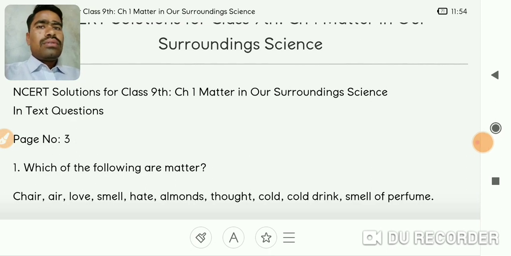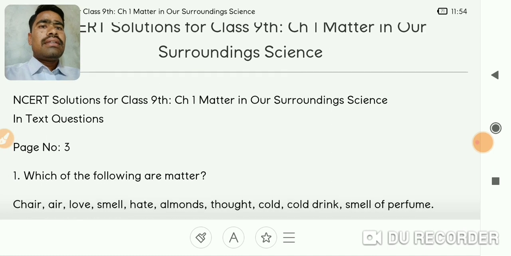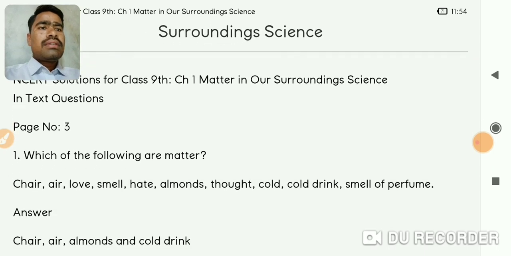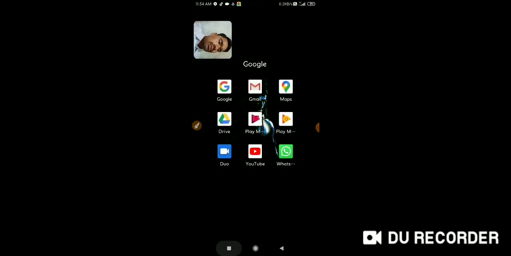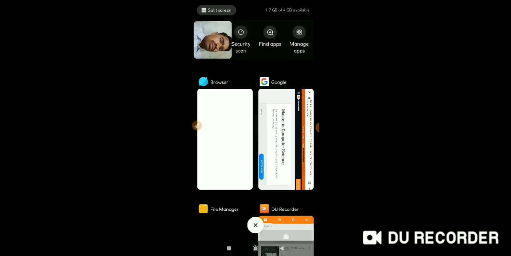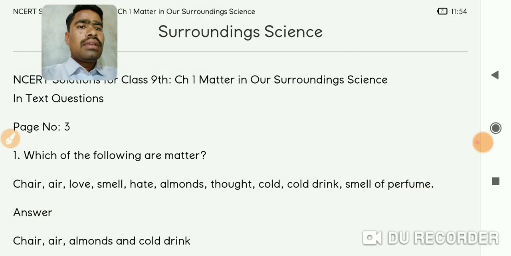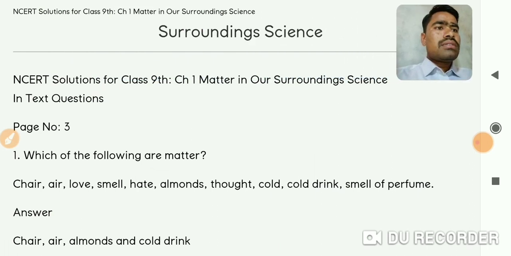Today we are going to study the exercise of the first chapter of chemistry, that is Matter in Our Surroundings. We have discussed the entire chapter, and I hope you have gone through and written the notes, and now you are ready to go through the exercise, so that you can write the question answers in your notebooks.